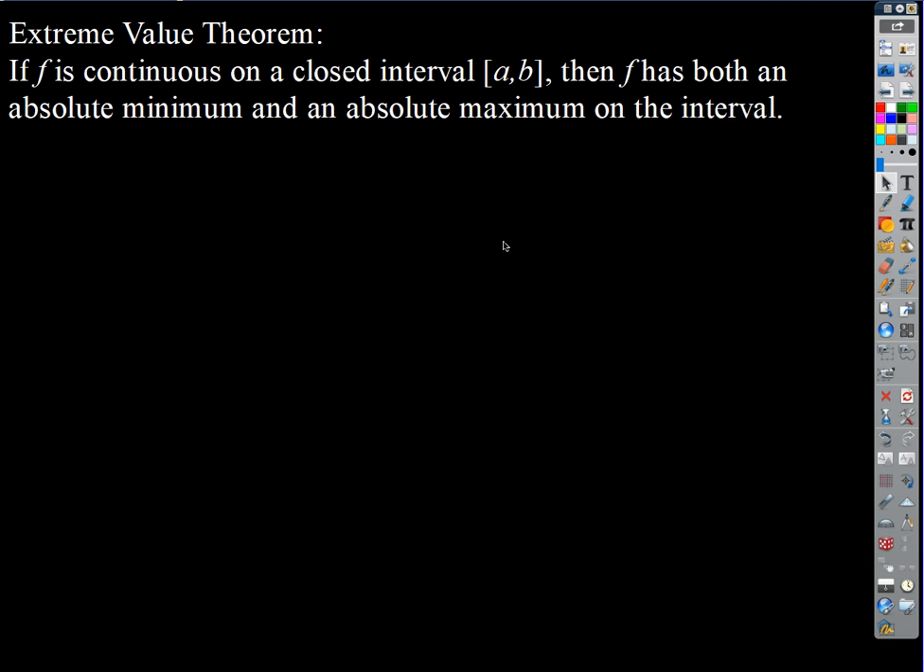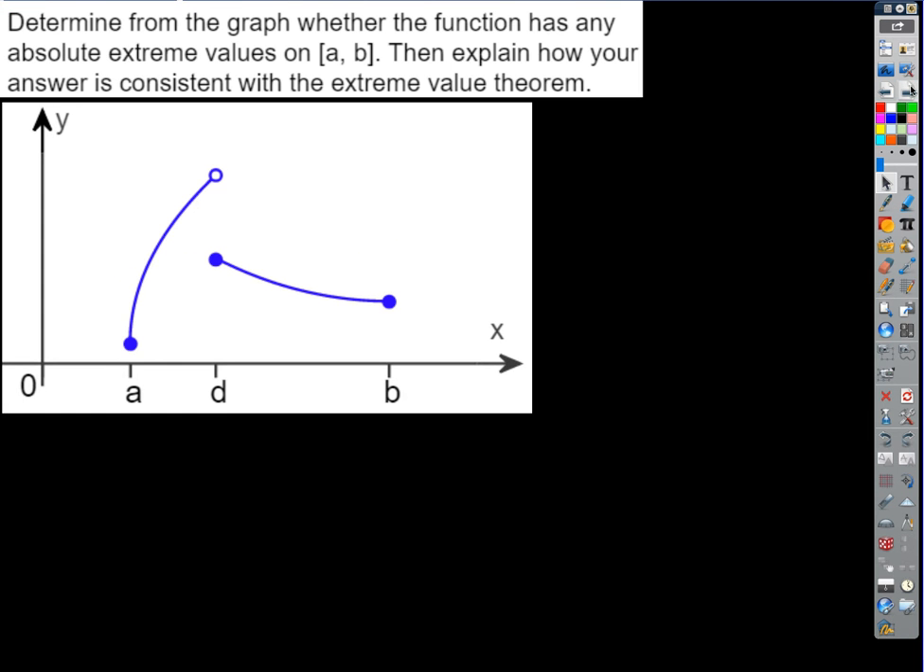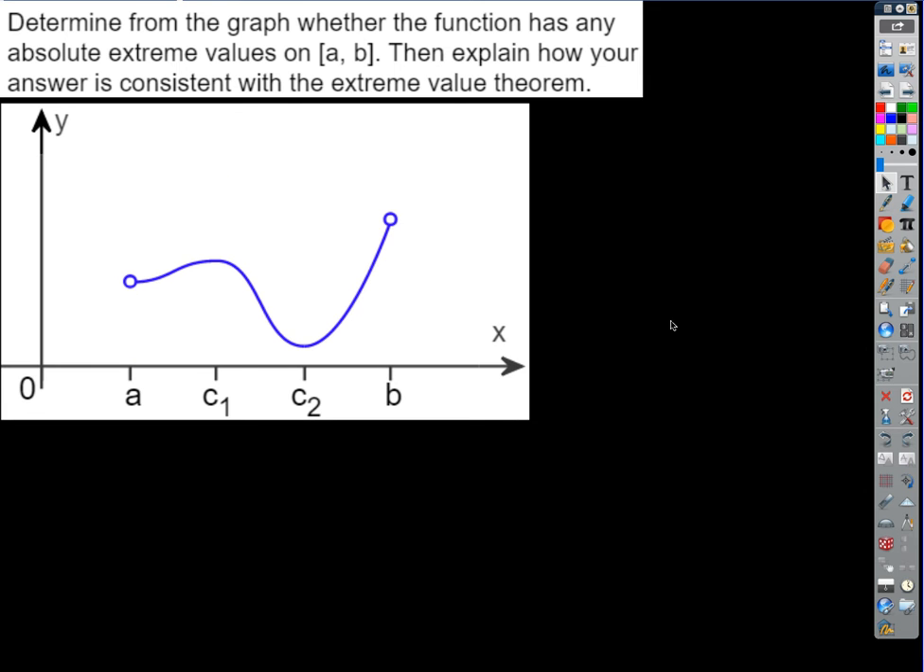So there's our extreme value theorem, right? If f is continuous on the closed interval from A to B, then that guarantees that f has both an absolute minimum and an absolute maximum on the interval. So what about this one that we just did? It didn't have an absolute maximum. What criterion did it fail to meet on the extreme value theorem? It's not a closed interval, right?